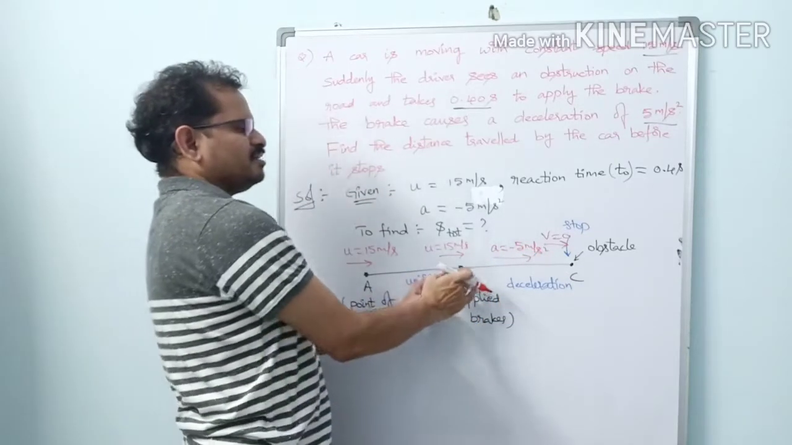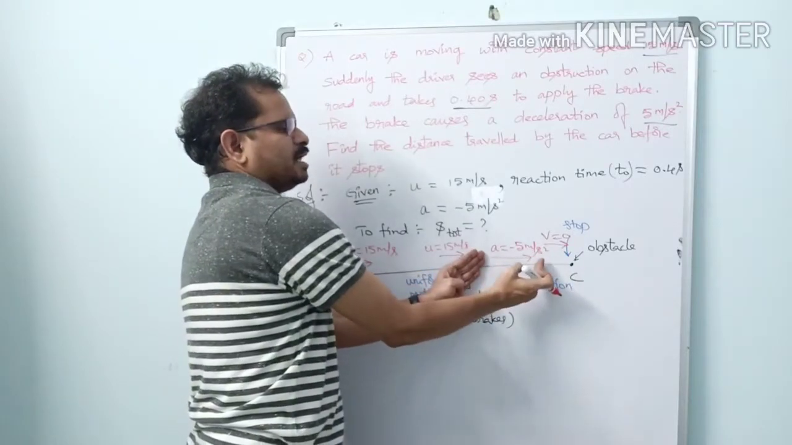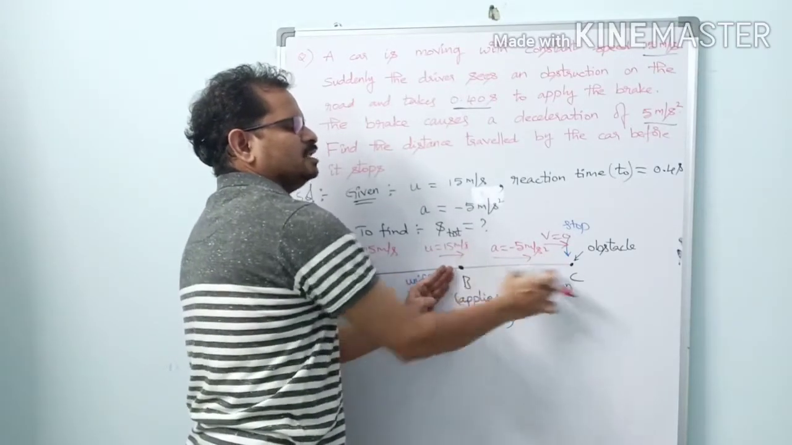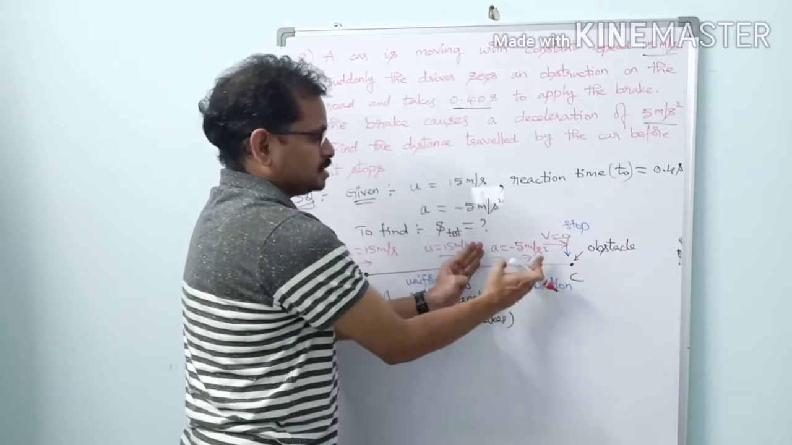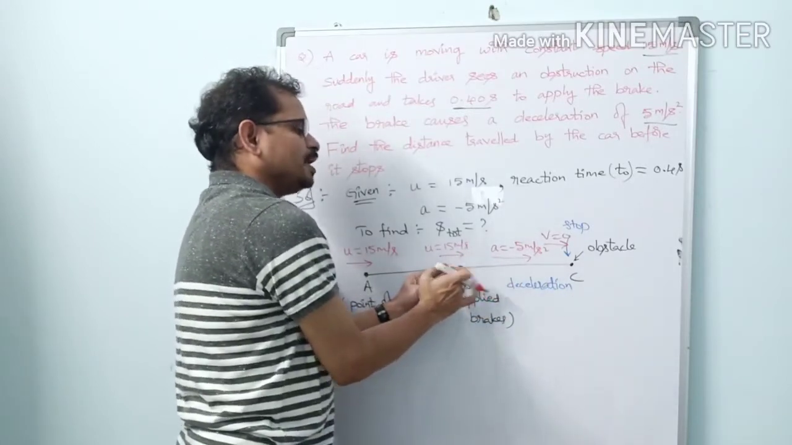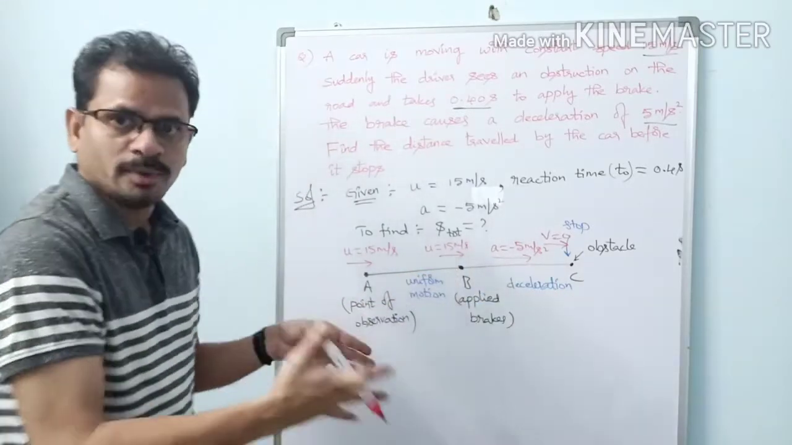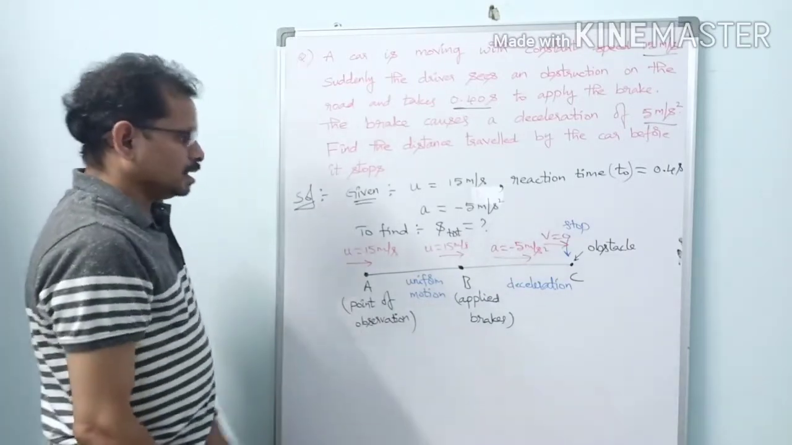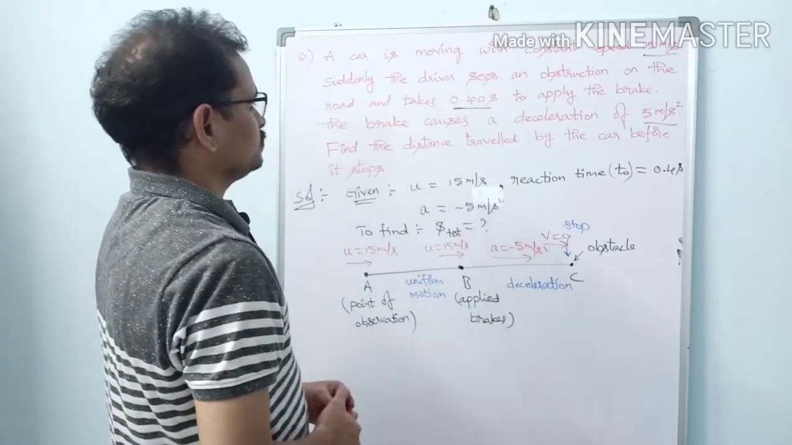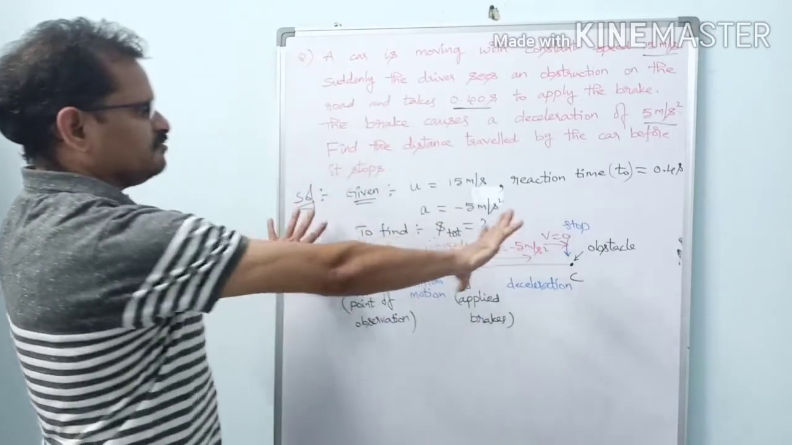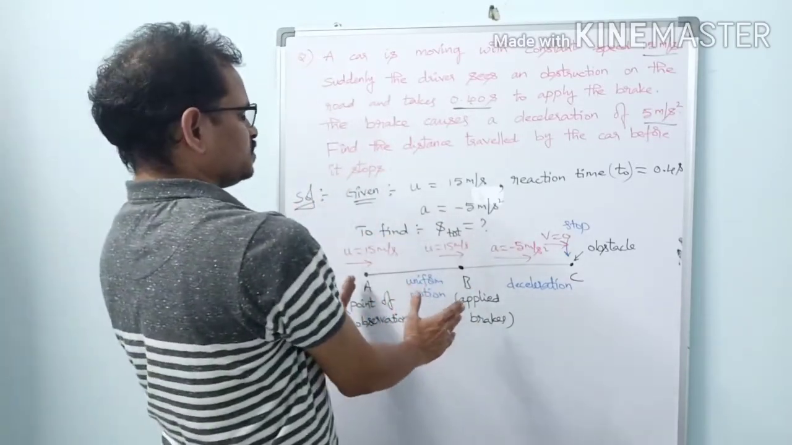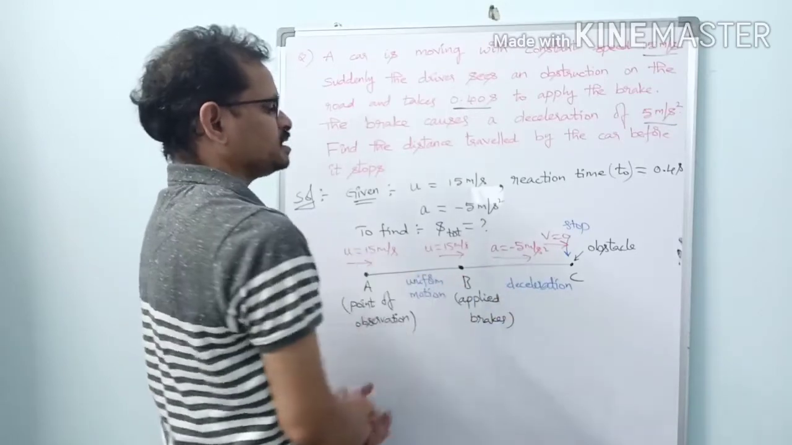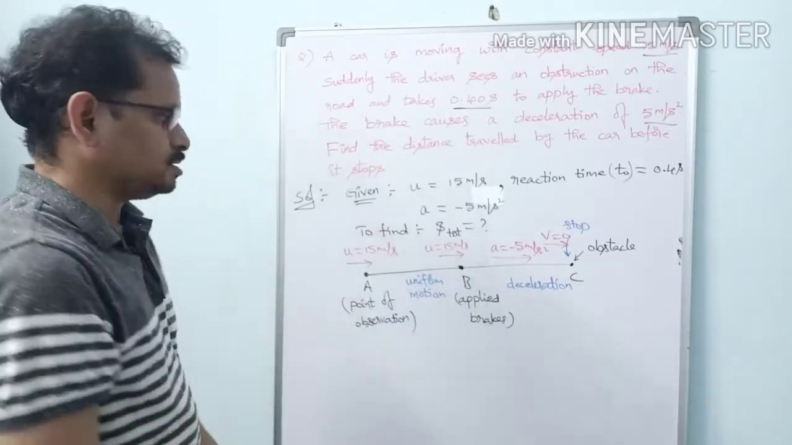If I am writing a equals minus 5 meter per second square between these 2 points, what does it mean? This acceleration is from point B to point C. It belongs to these 2 points of motion, right? Yes. Now let us solve this problem. What else is there in this problem? Uniform motion and deceleration motion. It's a combo pack of these two things.